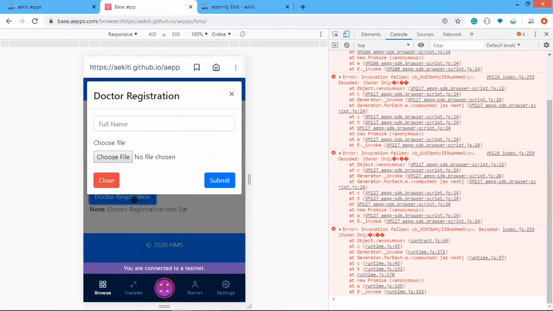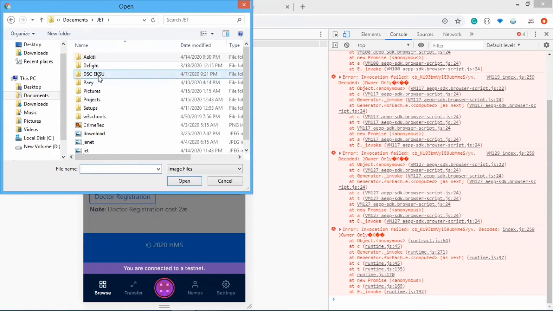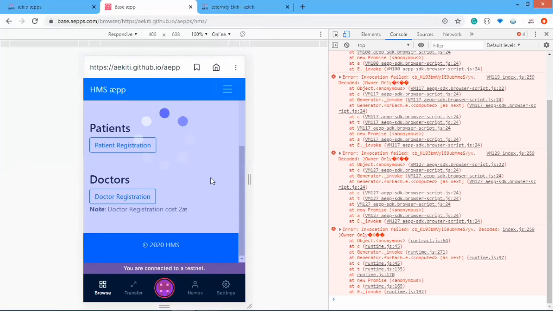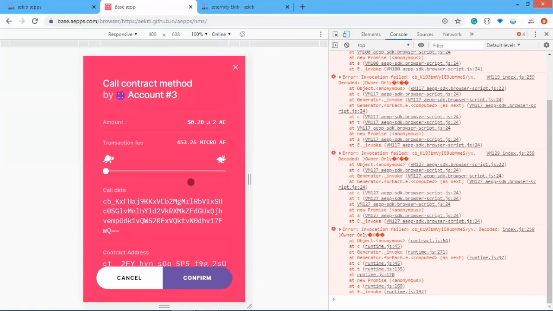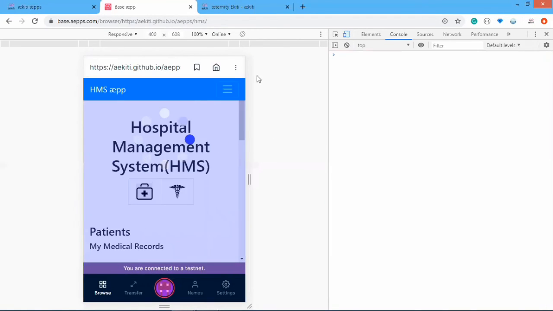So doctor registration, let's just say doc 2. Okay, let's do this and submit this again. All these error messages, decoded errors, are just because this address is not an admin.